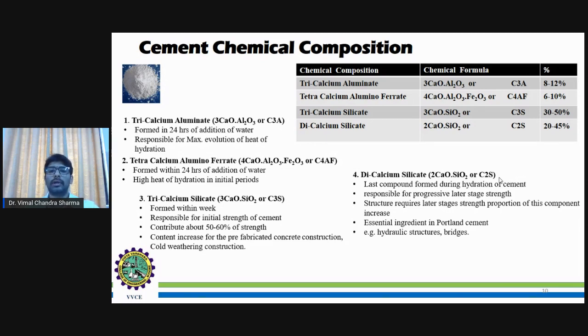As you can see here, the silicate part, calcium part, and aluminate part are playing a major role in the chemical composition of the cement. As you go from the tricalcium aluminate, tetracalcium aluminate ferrate, to tricalcium silicate, from the aluminate to the silicate process, the time is increasing.